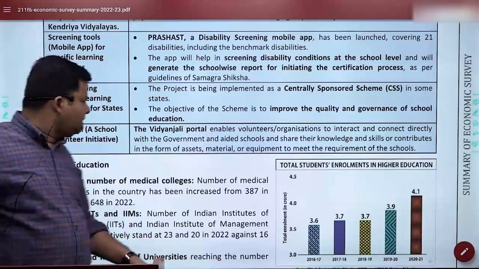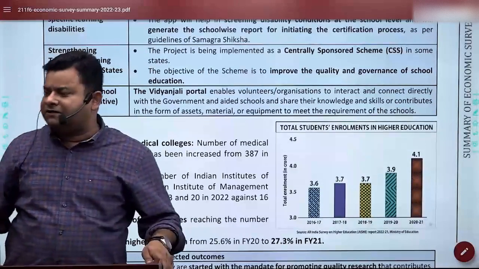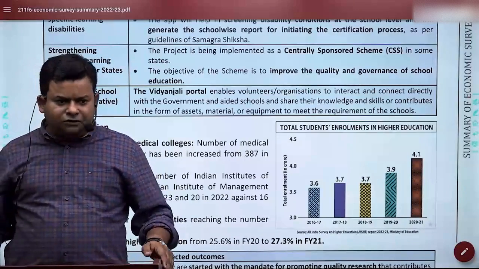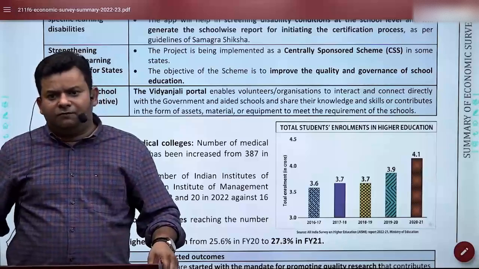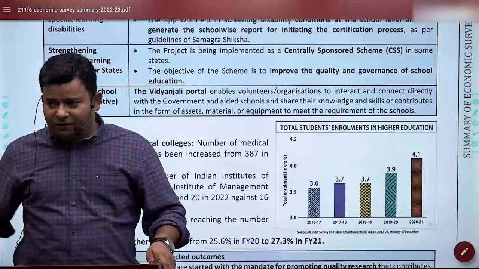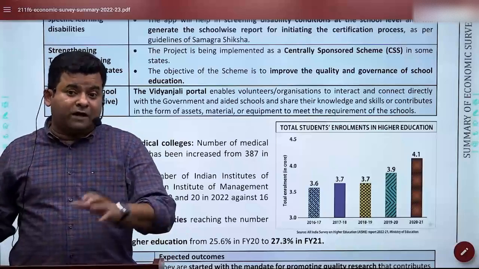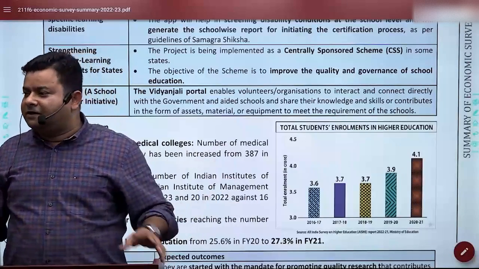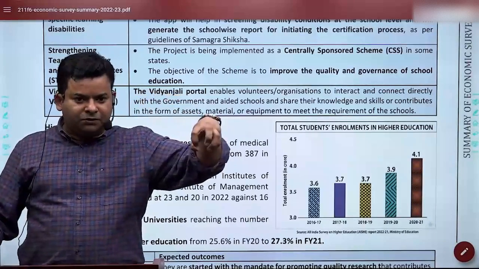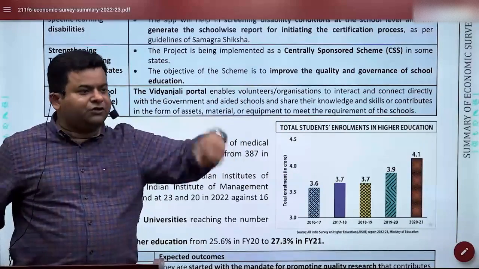Then Vidyanjali is where we are asking the private sector, corporate sector, to come and participate. Anjali is a kind of donation. So with Vidyanjali we are asking voluntary groups, even ITIs are going there now and teaching the kids. They are also training people who can provide basic facilities. ITIs are identifying a few youngsters from the village who can teach the kids, and they are teaching them. This way a proper chain is being created.